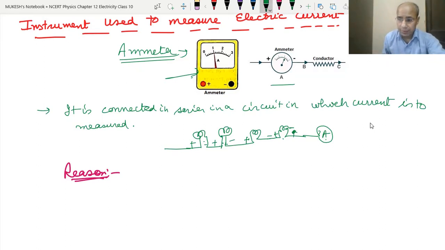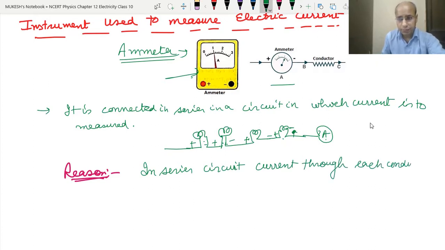Let's write the reason. In a series circuit, current through each conductor is the same. There is no change in the current. The rest of the things about the series arrangement we will study later in this chapter. Now the second thing is that it has very low resistance.